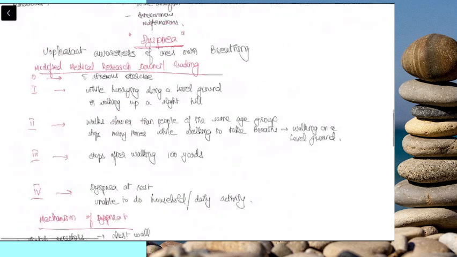So this is about dyspnea. There's another scoring system for cardiovascular diseases, that is the NYHA classification. It's more or less similar to this, but the main criterion is that the patient should have a cardiovascular disease. That has four grades once again. One is no limitation of physical activity. 2 is light limitation of physical activity. 3 will be marked limitation of physical activity, and 4 will be symptoms at rest. But the patient should have some cardiovascular disease associated with it. So someone will explain that to you when they are talking about cardiovascular disease.